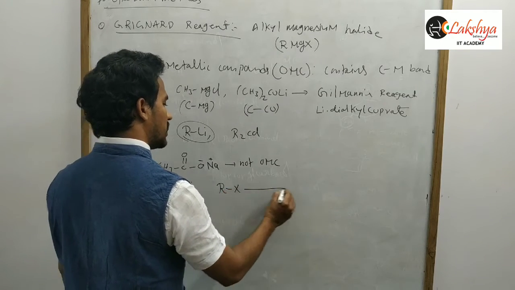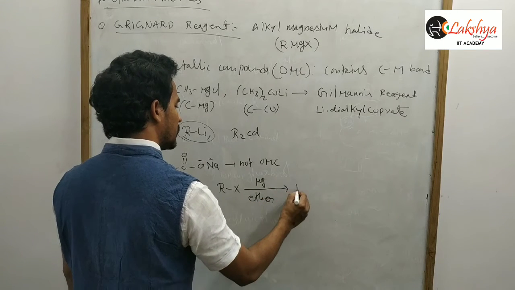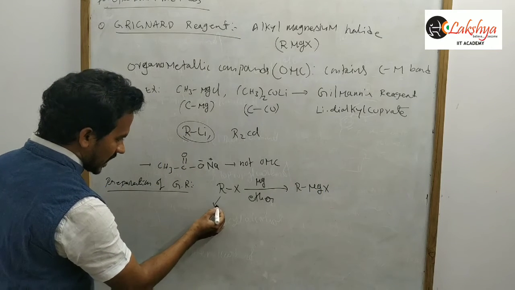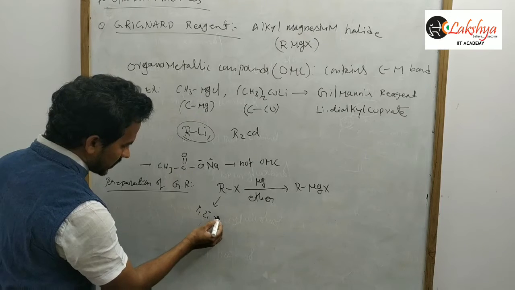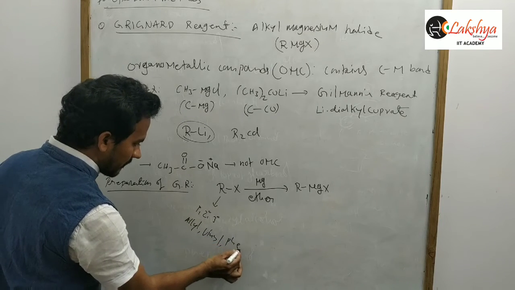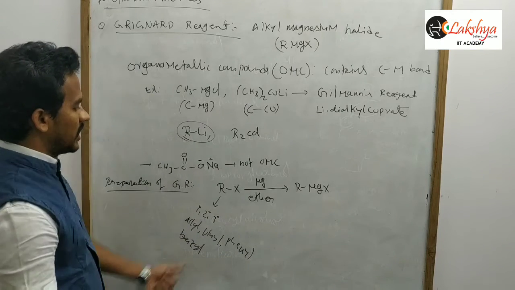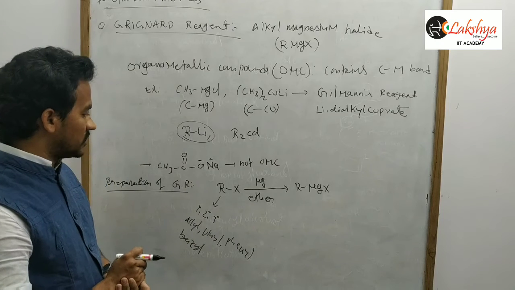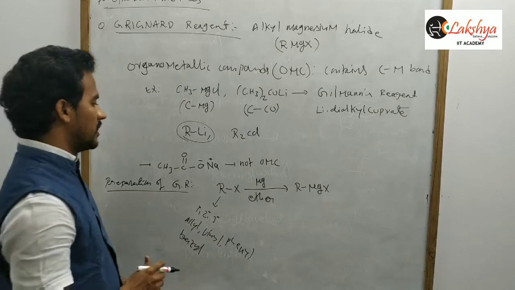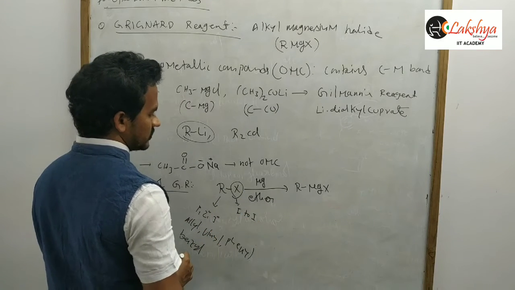Any alkyl halide on treating with magnesium in the presence of ether solvent, we will get RMgX. So here, what is the R? That is primary or secondary or tertiary or allyl or vinyl or phenyl or benzyl, whatever it is. The alkyl group may be any of these. And X means here fluorine to iodine.